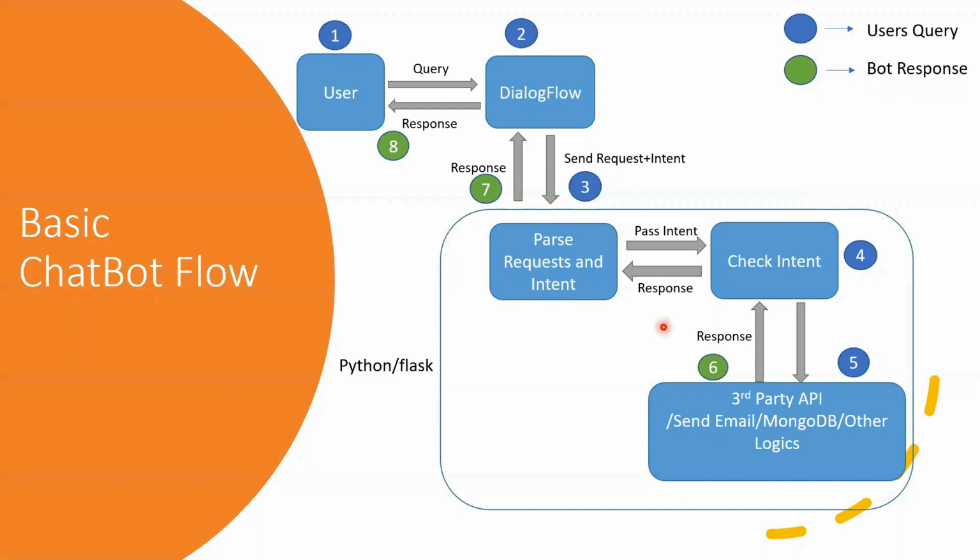Inside there are different functions to perform different tasks. So now our controller is the Python Flask Web API. The work of Python is to parse the request and intent and pass it to further functions, so that the function can decide whether it has to request a third-party API, send an email, perform some MongoDB action, or some other business logic. After performing the task, the function will return the response from Python Flask to Dialogflow, and then Dialogflow will return the response to the user. So this is how the basic chatbot flow works.